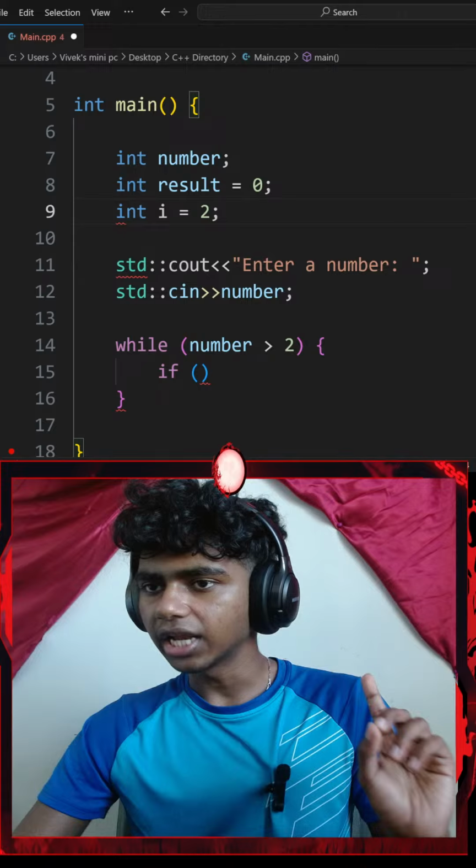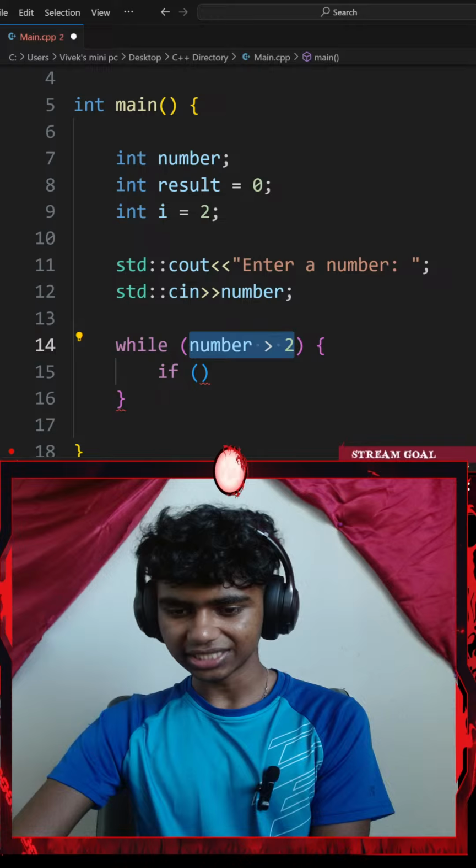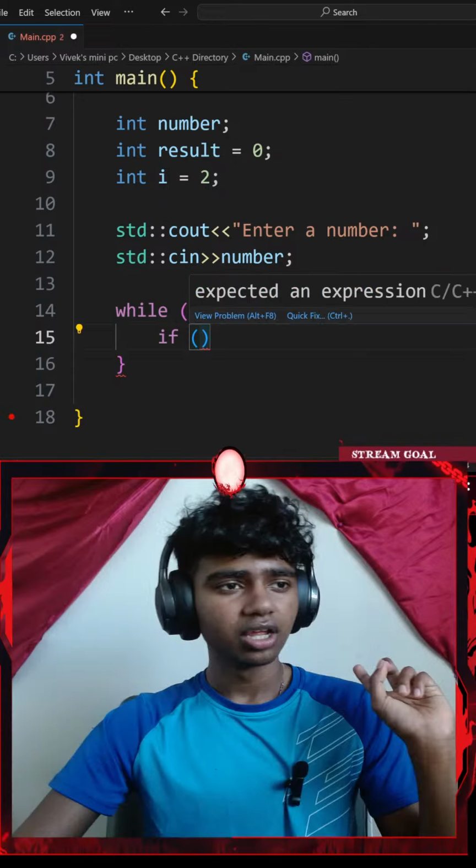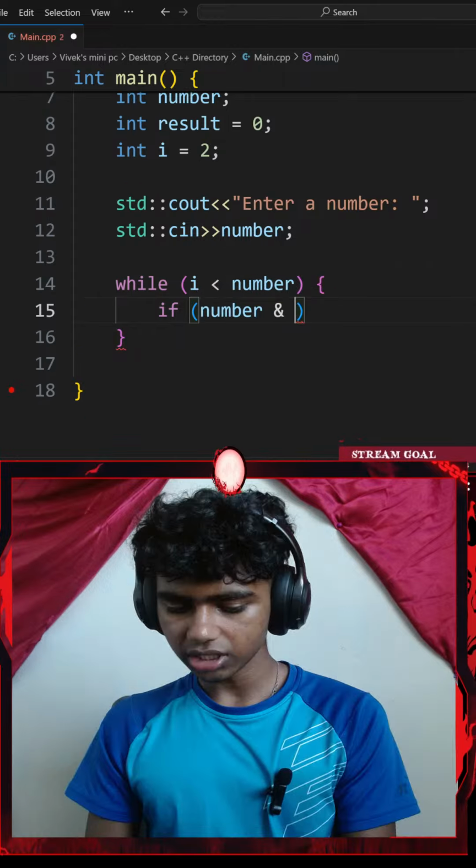So if it is 0 for other numbers, then itself and 1, then it's not a prime number. Okay, I think I see. Let me go with if my i is less than my number. I check if my number modulus i equals to 0.